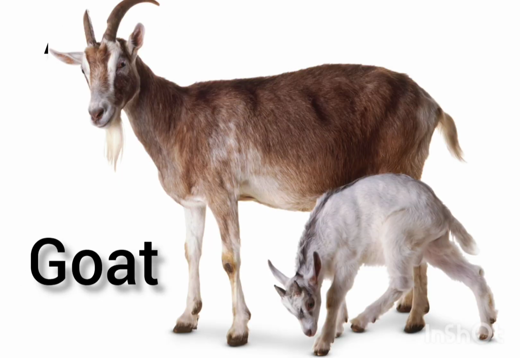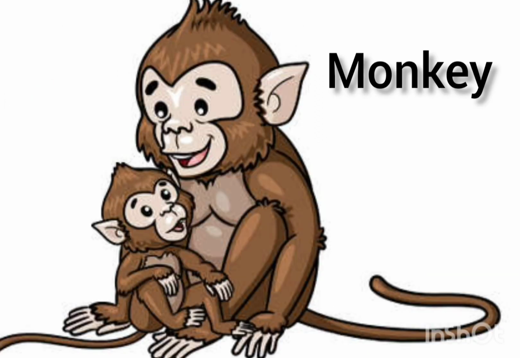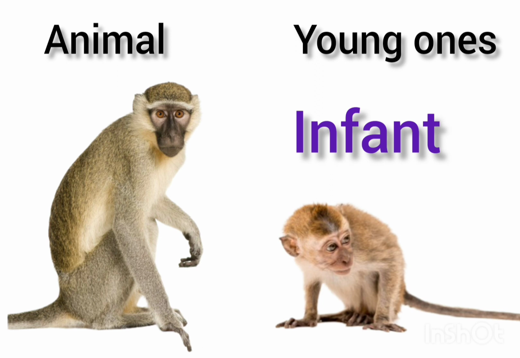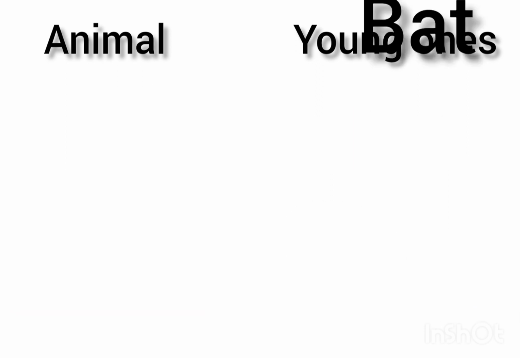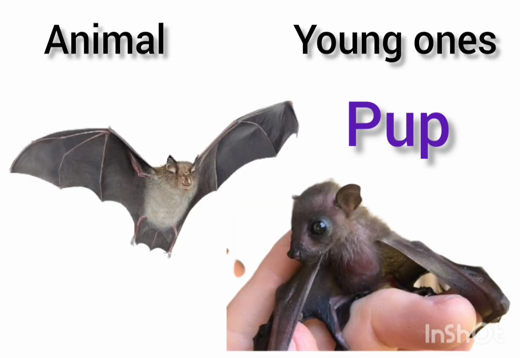This is goat. Baby goat is called kid. This is monkey. Baby monkey is called infant. This is bat. Baby bat is called pup.